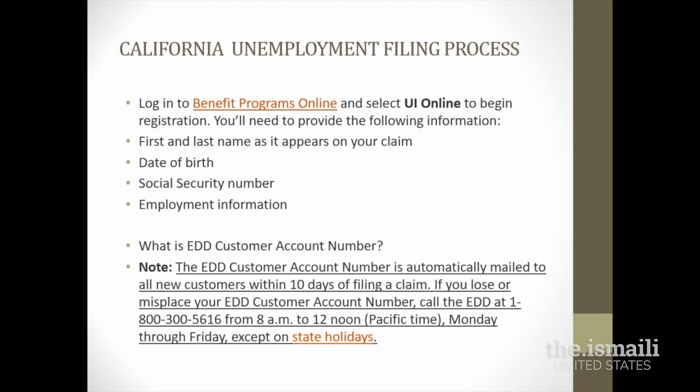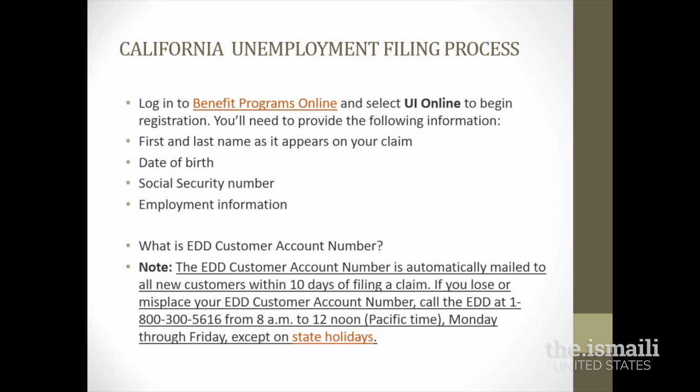Now that we are ready to register for unemployment benefits online, here is some of the information that you are going to need. Your first and last name, your date of birth, your social security number, and most importantly, your employment information. Here you will be asked for your start and end date of employment, position, your salary, also reason for leaving. They will go back 18 months.